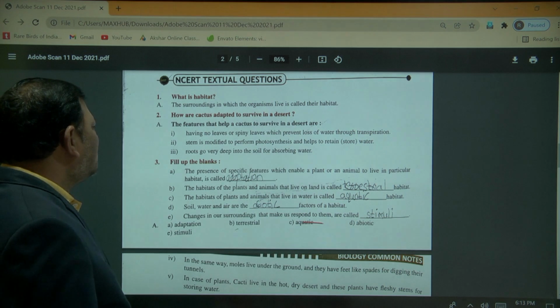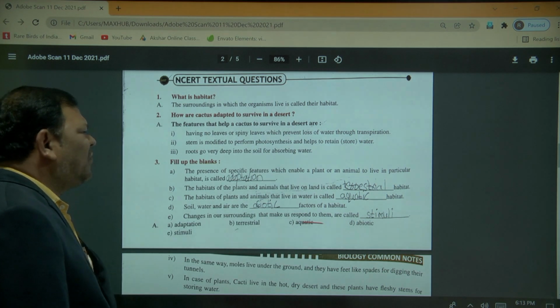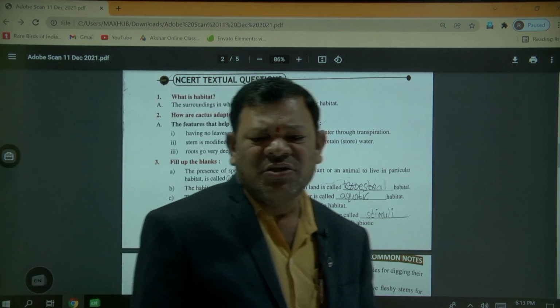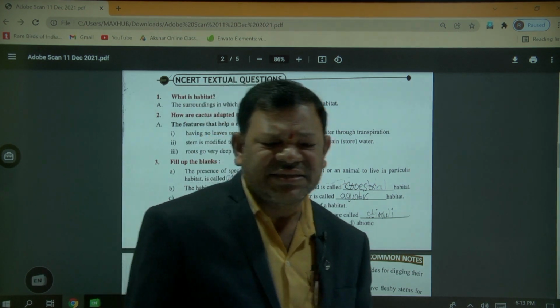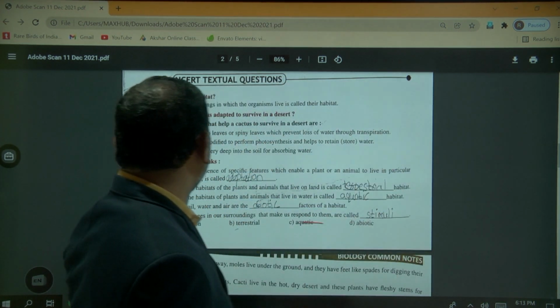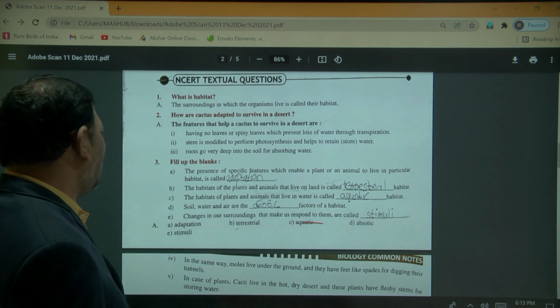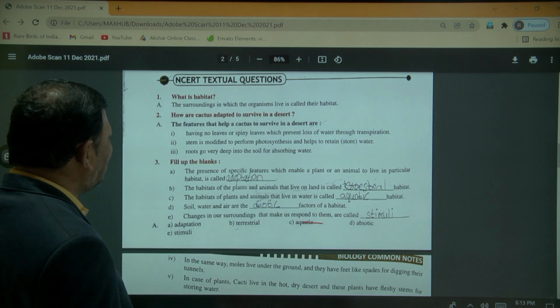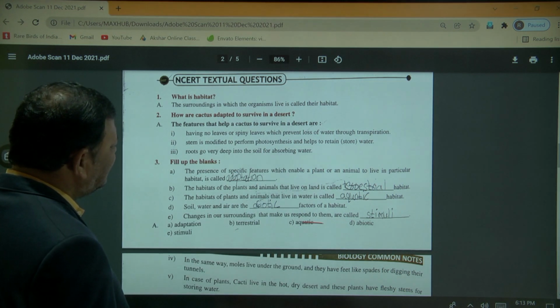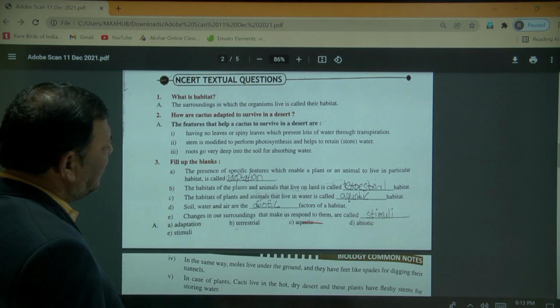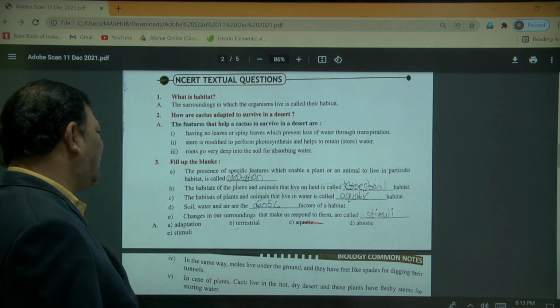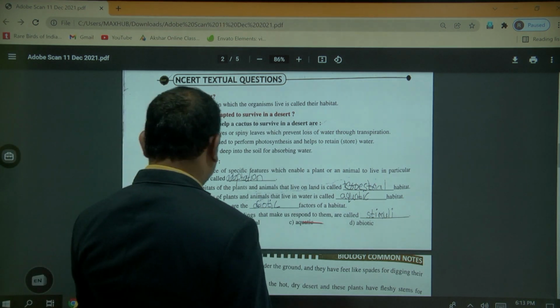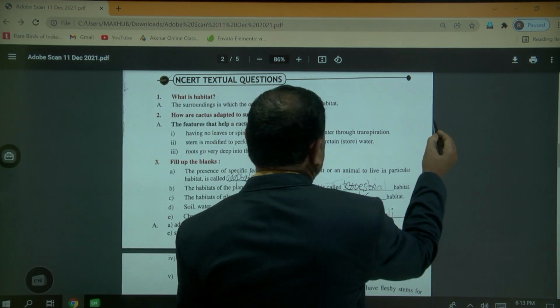Third point, roots go very deep into the soil for absorbing water. So these are the adaptations we can see especially for the desert plant. Fill in the blanks. The presence of specific features which enable a plant or animal to live in a particular habitat is called what?